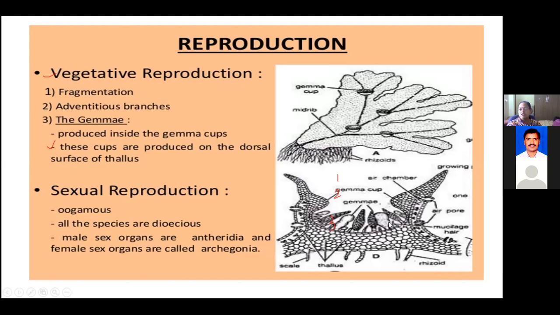Whenever these gemma get detached or released from the gemma cup and fall onto the substratum, they will germinate and produce a new thallus again. So this is regarding the structure.